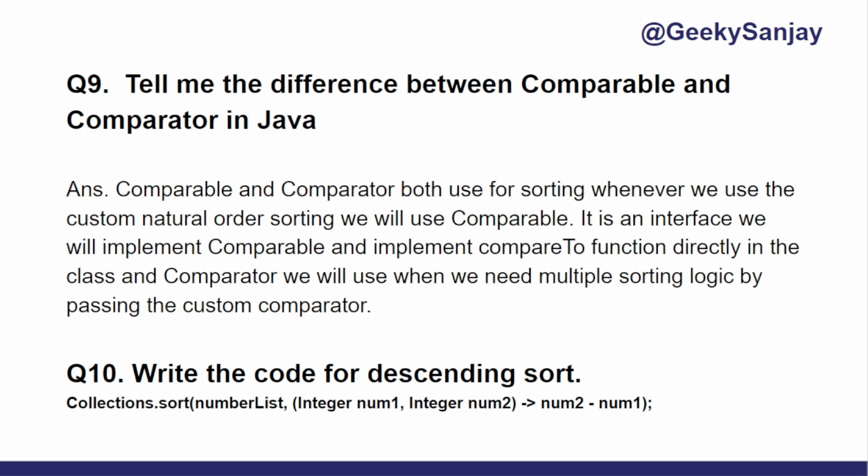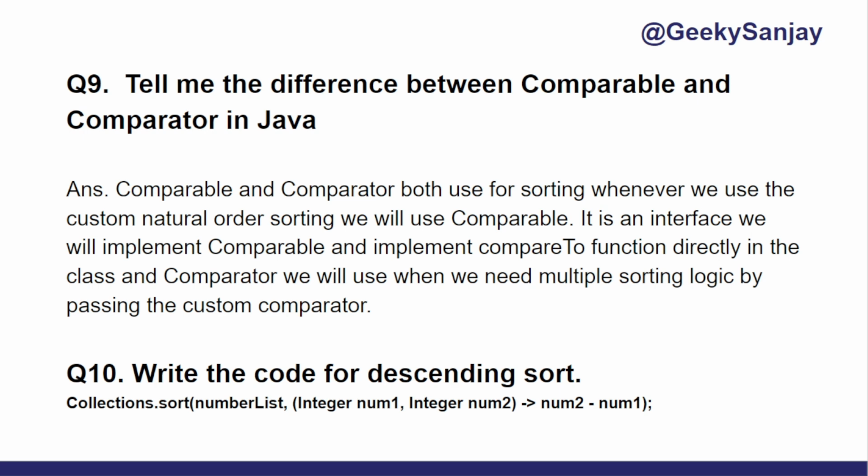So I explained, then again he asked me question number 10, write the code for the descending sort. And I have written here, as you can see, Collections.sort, because he told me to use the list. We know that if we are using a list, we have to use Collections; if we are using an array, we have to use Arrays.sort directly.